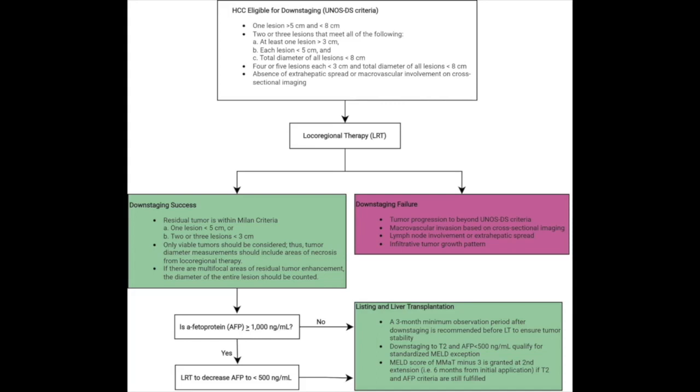Downstaging is successful if the HCC is within Milan after treatment. AFP should ideally be less than 1,000 ng per ml before treatment. If AFP is greater than 1,000 ng per ml, it should fall to less than 500 ng per ml after locoregional therapy. Successfully downstaged patients according to these criteria may receive MELD exemption points.